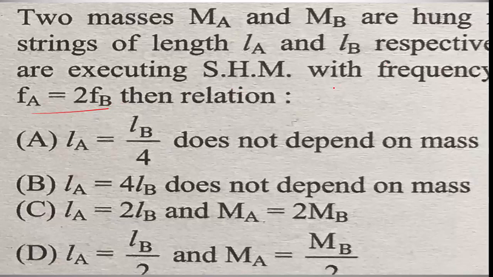We know the formula, F is equal to 1 by 2 pi root of g divided by L. The ratio of Fa divided by Fb is equal to root of Lb divided by La.